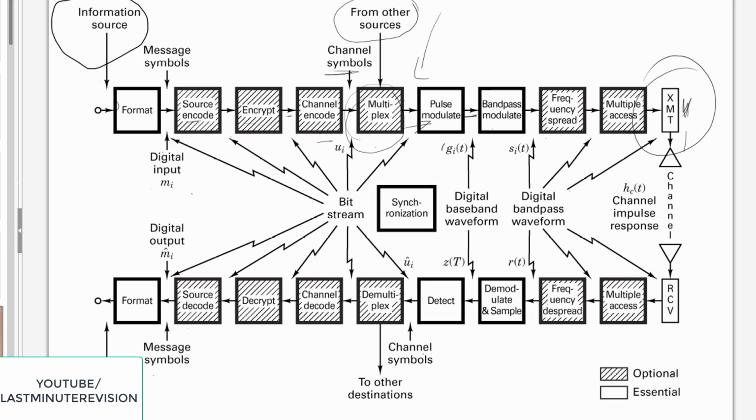It will transmit the signal. This is the channel, either wired or wireless. The signal is then received at the receiver part. Again it is accessed by the multiple access.